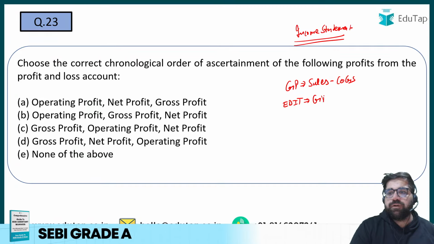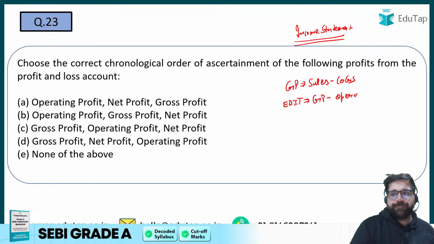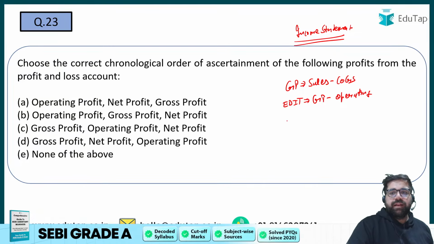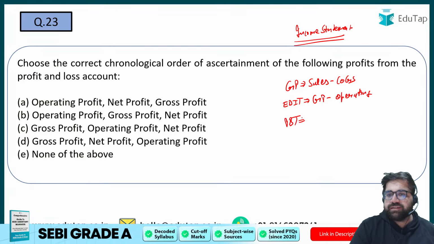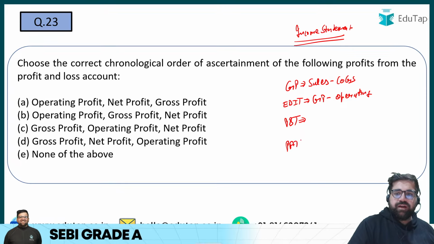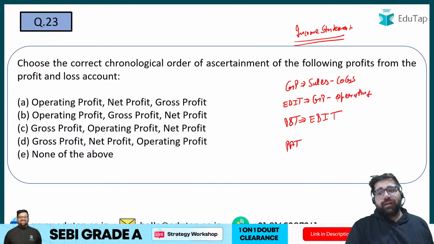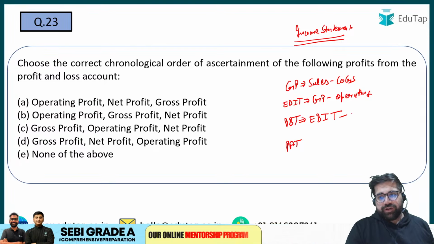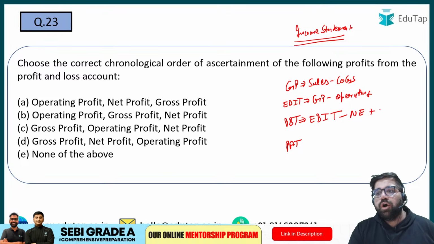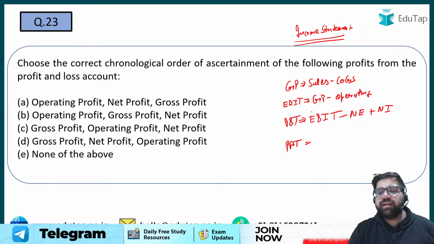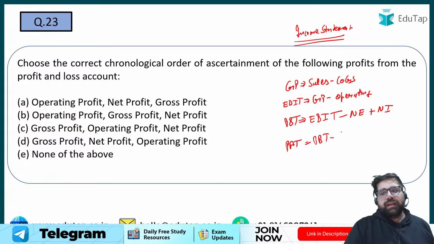EBIT is your gross profit minus operating expenses. Then you calculate your profit before tax, and then your profit after tax. Profit before tax is calculated by adjusting EBIT: non-operating expenses are reduced, and non-operating incomes are added. And PAT is PBT minus the taxes.